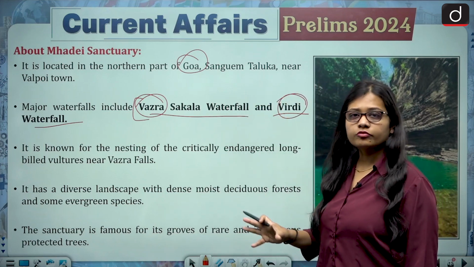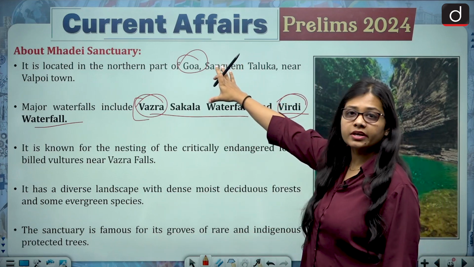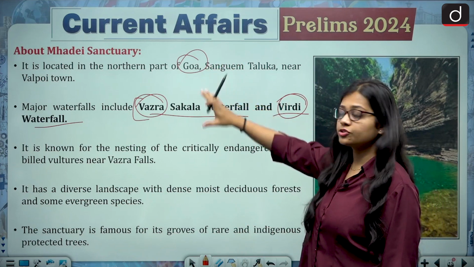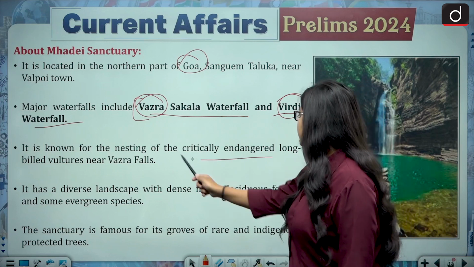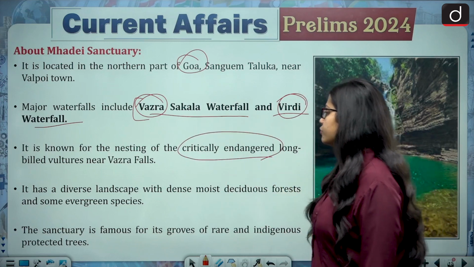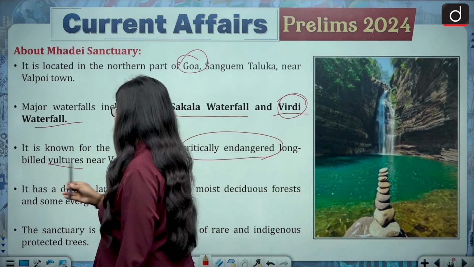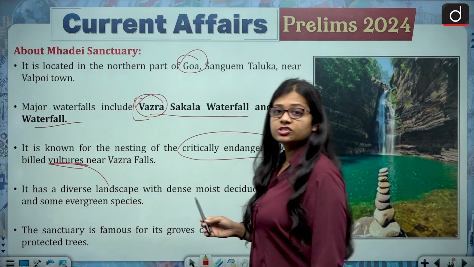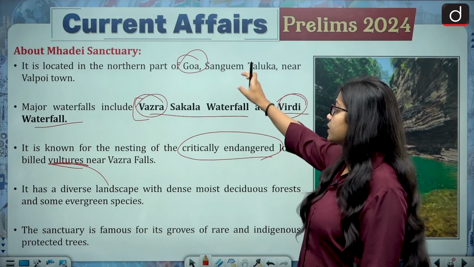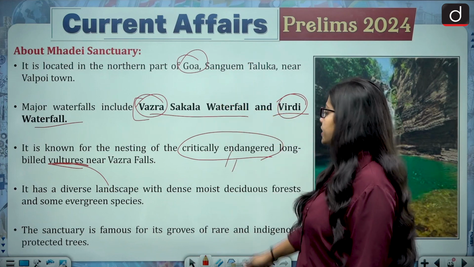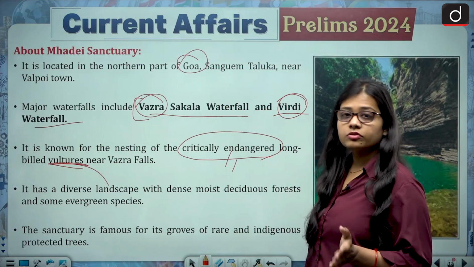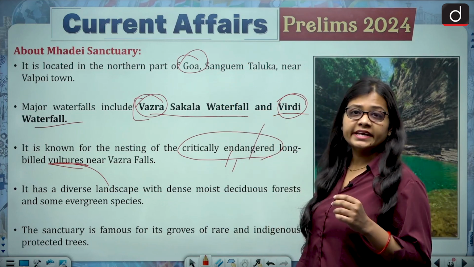These are the two waterfalls which can be found inside the sanctuary, and it is known for the nesting of the critically endangered long-billed vultures near Vajra Falls. So the long-billed vultures can be found in the sanctuary near the waterfalls, and their IUCN conservation status is critically endangered.